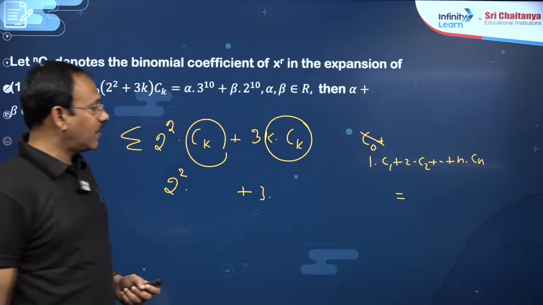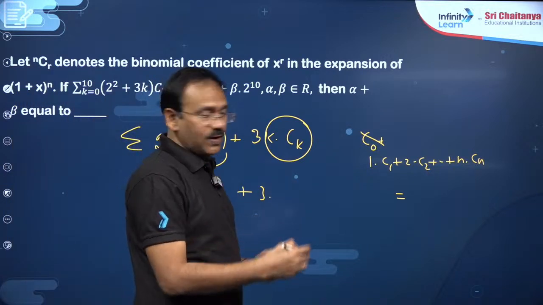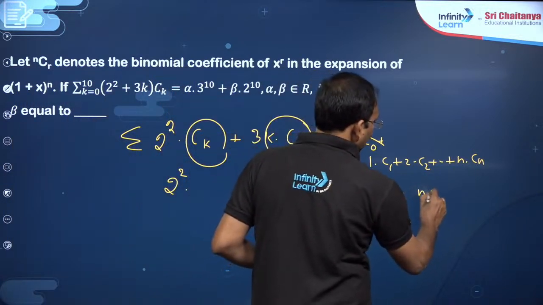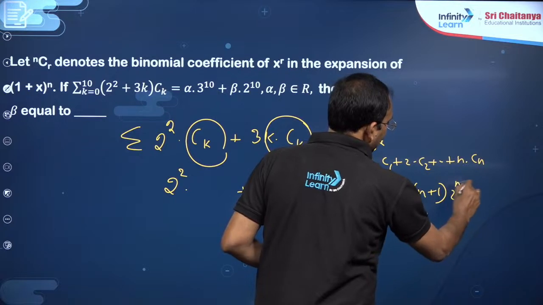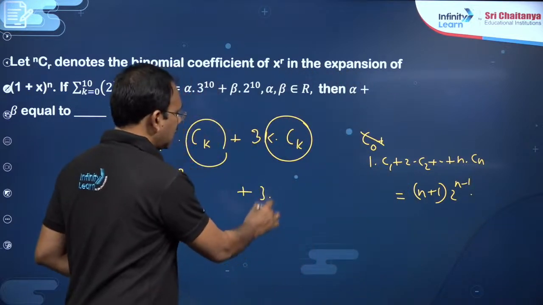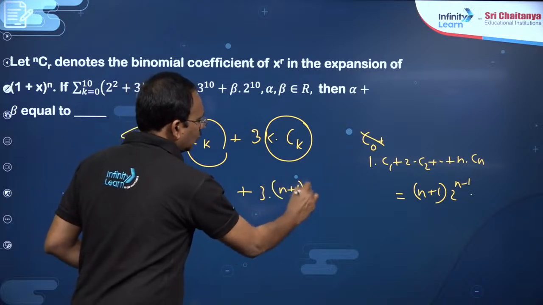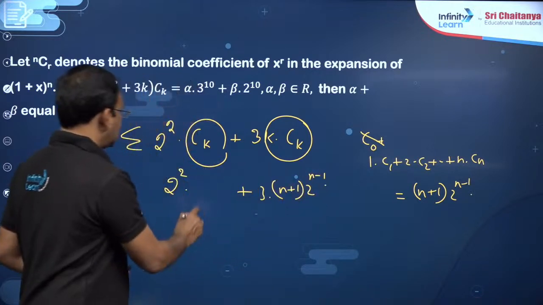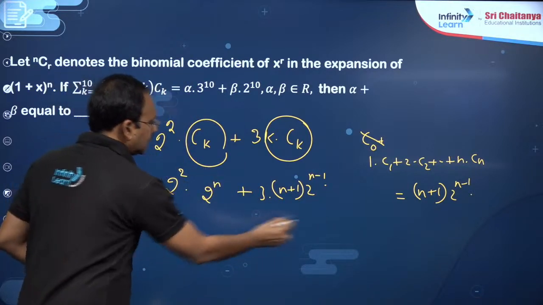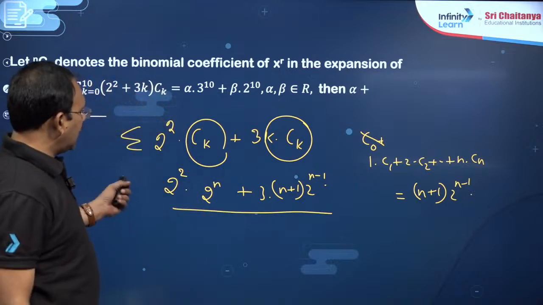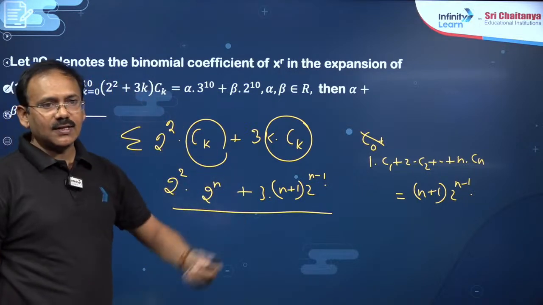This is the standard one. By taking the derivative we will get n plus 1 into 2 power n minus 1. So you can write n plus 1 into 2 power n minus 1, and this is going to be 2 power n. So you can take n equal to 10 and simplify, you will get the answer.